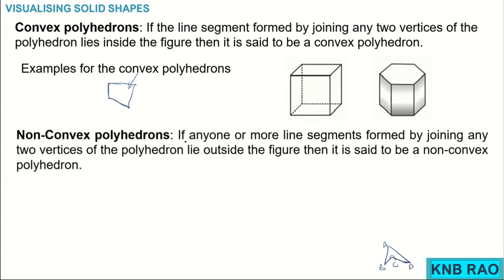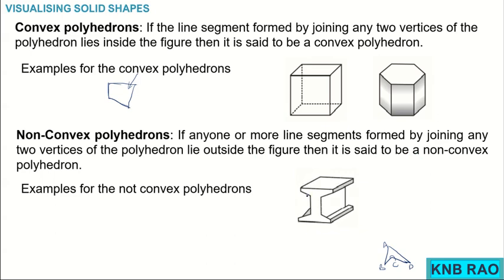Now, concave polyhedrons, that is non-convex, we call concave polyhedrons. If any one or more line segments formed by joining any 2 vertices of the polyhedron lie outside the figure, then it is said to be a non-convex polyhedron. Example, you watch them, you will get the same. You watch here, here is the reflex angle, correct? Here is the reflex angle, here is the reflex angle. It's a concave polyhedron, and this is also a concave polyhedron. Watch it, this is the reflex angle, okay. So that is why it is a concave polyhedron.